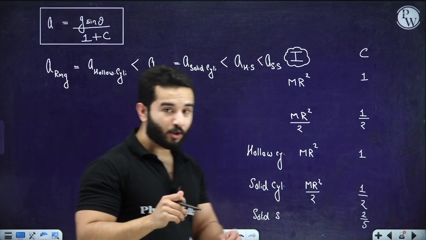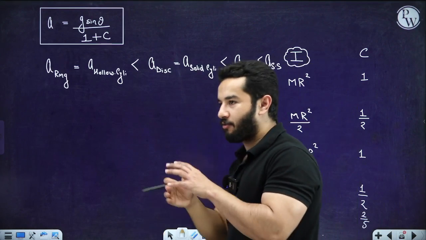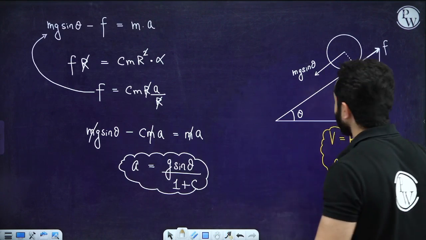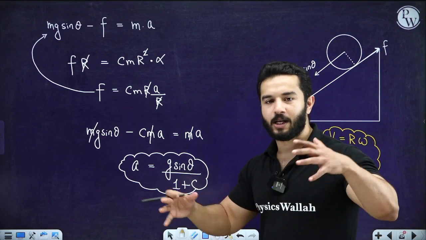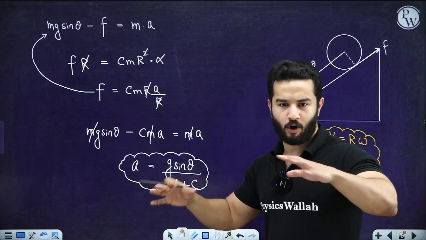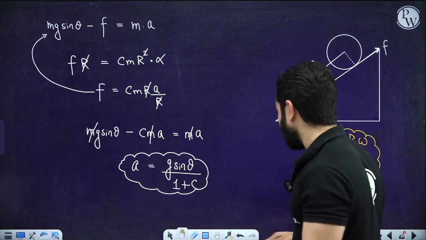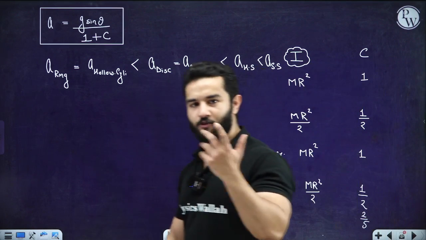Now again, this is a famous question. If you have got an inclined plane like this, and you are releasing multiple objects from the top on different inclined planes, right? And someone is asking you which body will reach the bottom first.